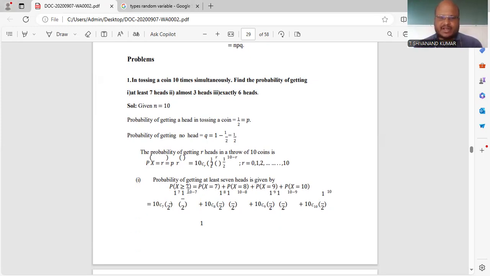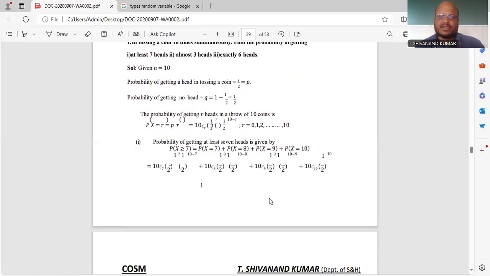So p of x greater than or equal to 7 is p of x equal to 7 plus p of x equal to 8, p of x equal to 9, and p of x equal to 10. According to your binomial distribution formula, nCr p power r and q power n minus r, where n is equal to 10, p is 1 by 2, and q is also 1 by 2.